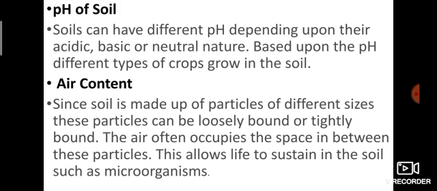Okay. Next, air content. Since soil is made up of particles of different sizes, these particles can be loosely bound or tightly bound. The air often occupies the space in between these particles. This allows life to sustain in the soil, such as microorganisms. Like I said, microorganisms live under the soil, so they can breathe through the holes.